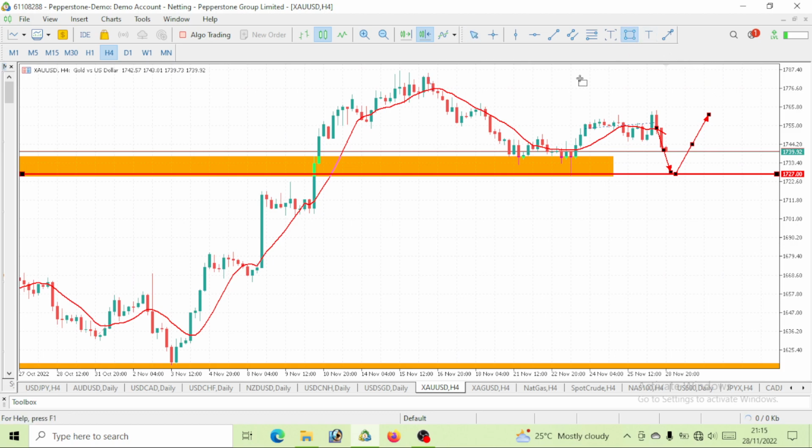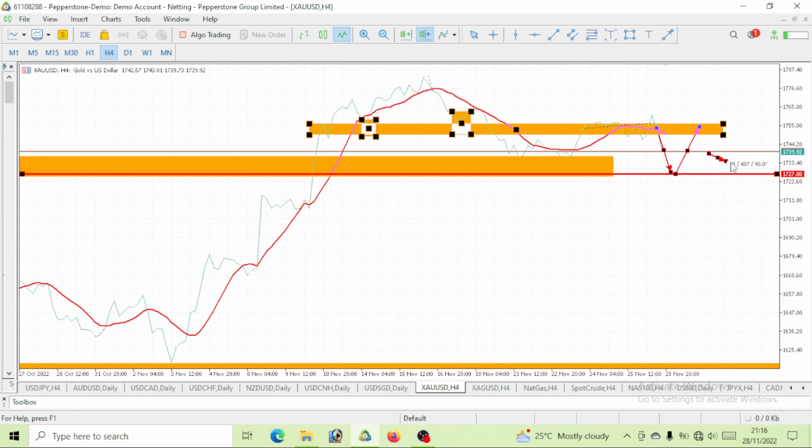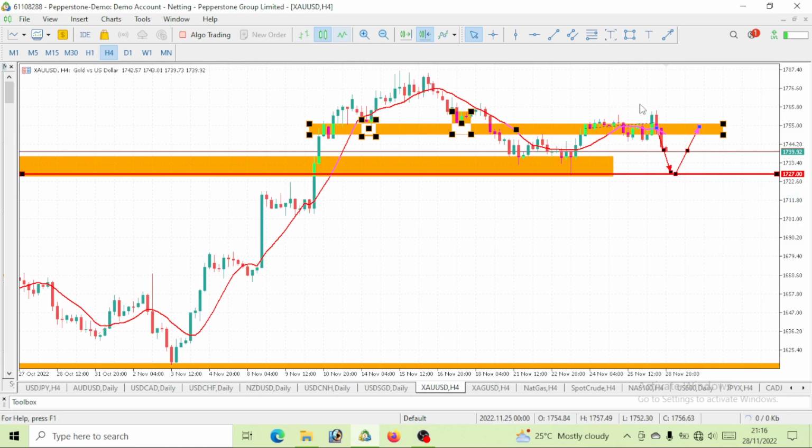So it makes sense, the reason being that we saw a reaction here. We saw price react here and give us a pullback at this level. We also saw a pullback at this level, right? So it makes sense for price to react here. So price came to this same level and now it is dropping. So let's see if this price will drop to a level of 1728. Then once it drops to the level of 1728, we can now go back to this resistance level on gold, then price can drop again.